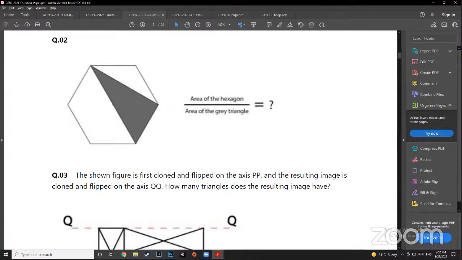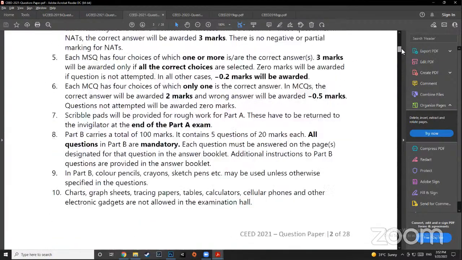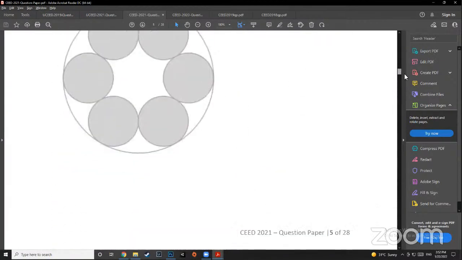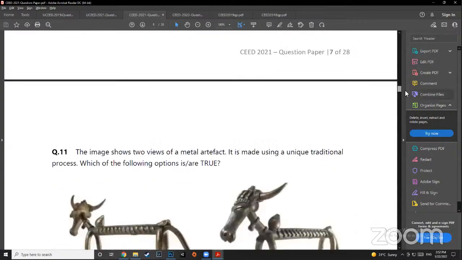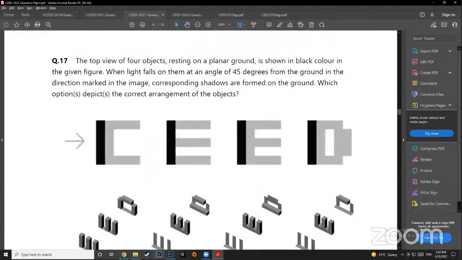Fonts we've discussed, mirror image we've discussed, now permutation combination. There was a question where some number of designers shake hands with each other. How many handshakes happened that day? That sort of a question. Basically, the question was that in a meeting there were 13 designers, or I'll just put 6 designers, and all of them shook hands with each other once. How many hands were shaken that day? That is what you have to calculate.